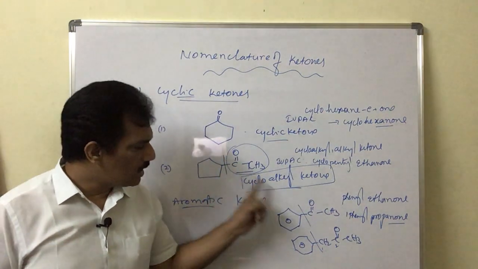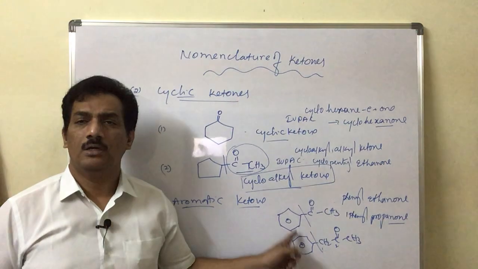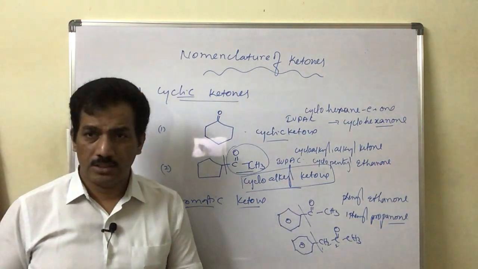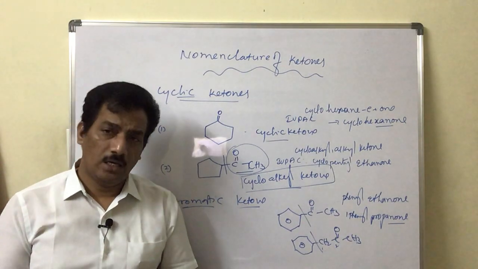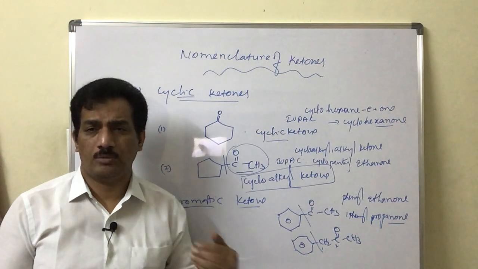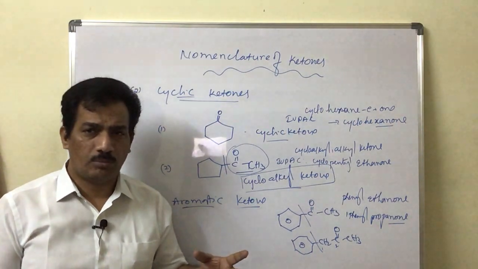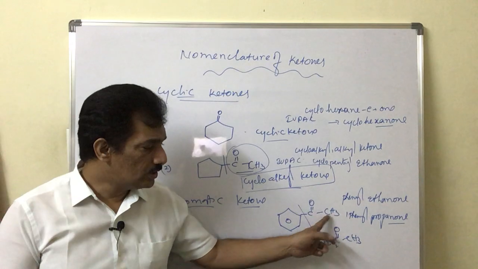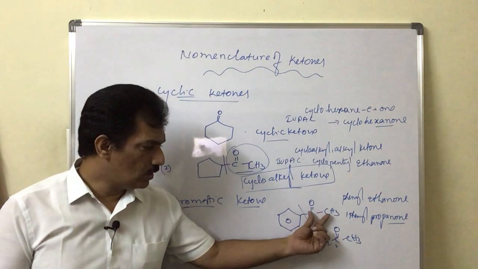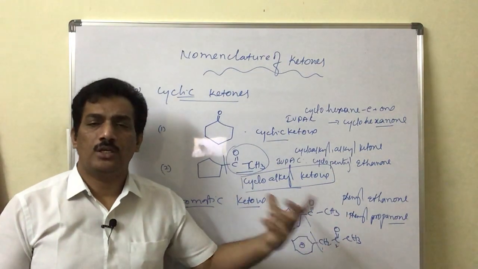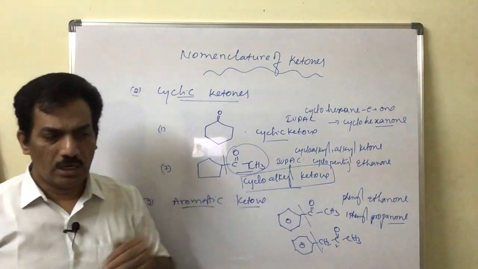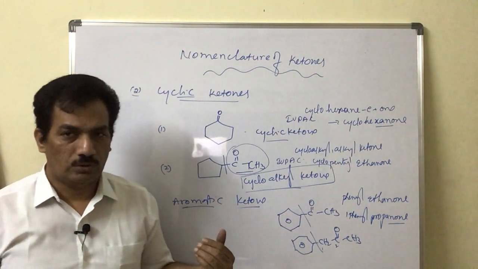In the same manner, we are also giving the names for the aromatic ketones. Here also the keto group never exists within the benzene ring, and hence the benzene ring, aryl group or phenyl group is always considered as a substituent. Thereby its position is represented along with the other carbons to provide the IUPAC name of the ketone. It is ethanone, it is propanone, and where the phenyl group is present, you have to represent it. That is about the naming of ketones.